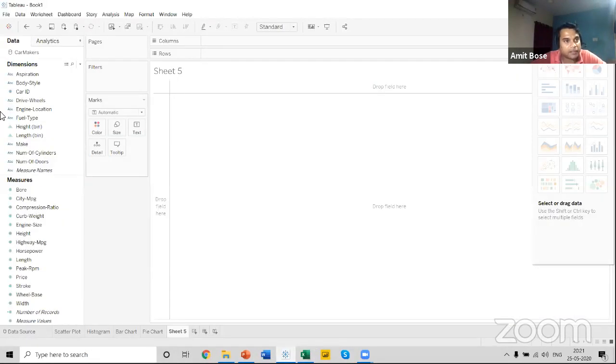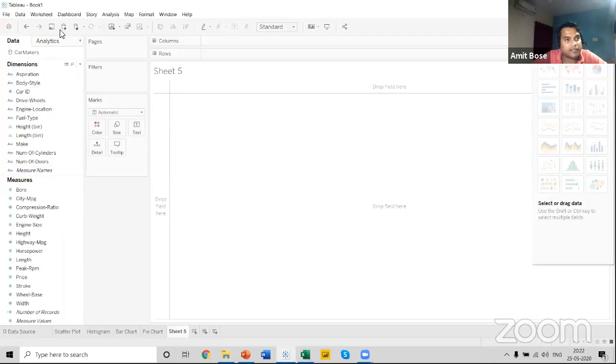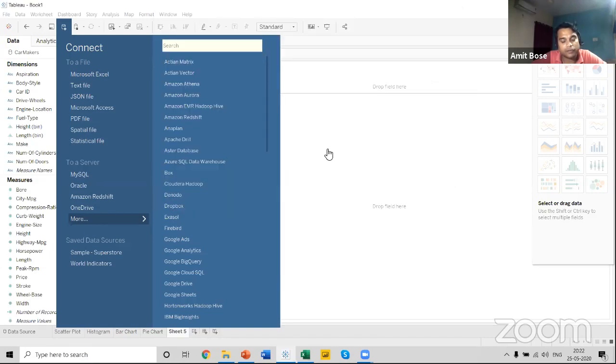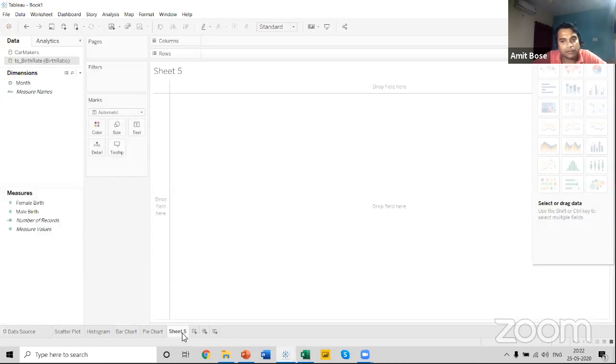So first let me open my desktop and connect to my other data. You can connect from here: in this report section, click on New Data Source. The kind of data is an Excel file, so click on Microsoft Excel and select birth ratio. You can see that the birth ratio data has been updated over here. The car maker data is available above, and the second example of data is available over here.